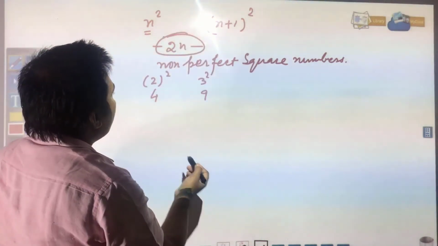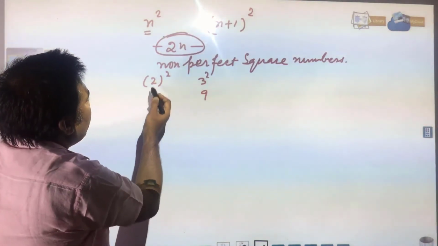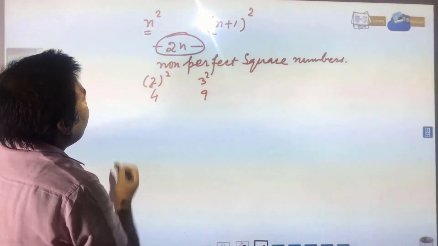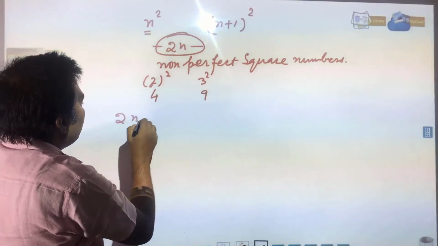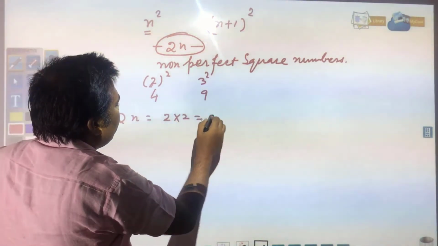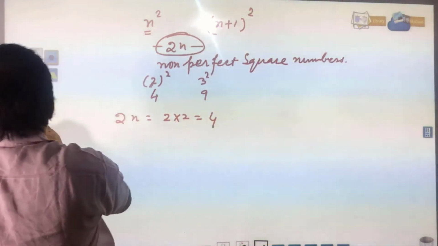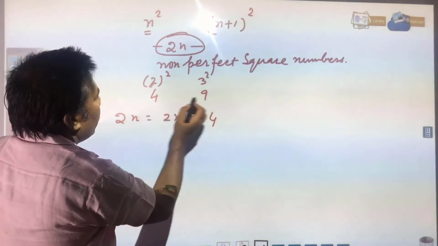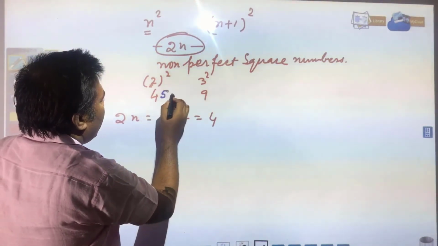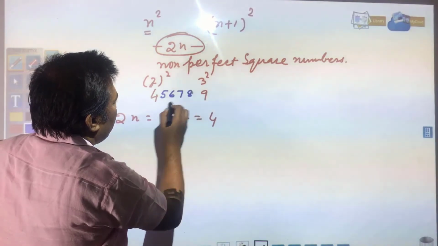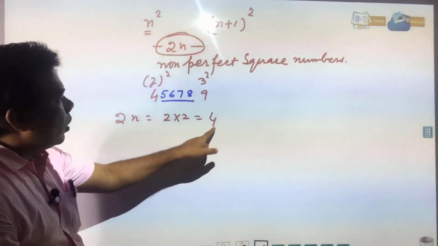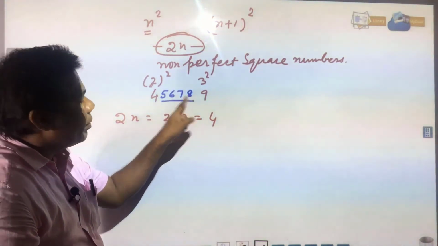You check. Here n is 2, so 2n should be 2 into 2, it means 4. Now, you see that is correct or not. In between 4 and 9 you have 5, 6, 7, 8. Here you see 4 numbers, 1, 2, 3, 4.